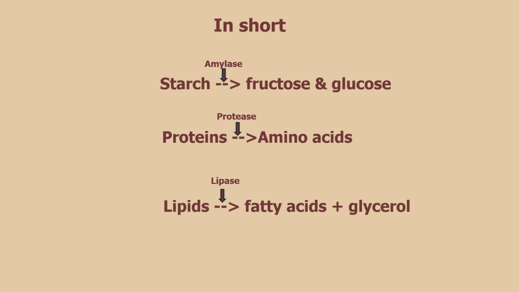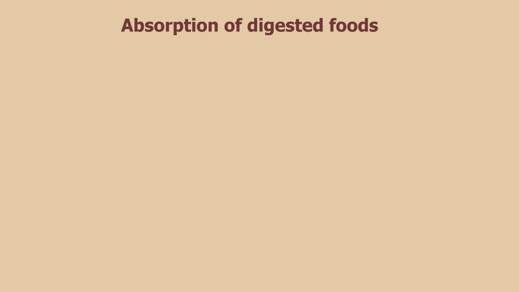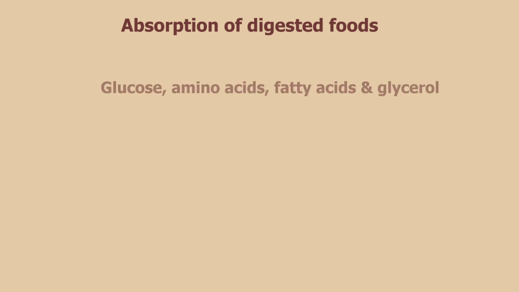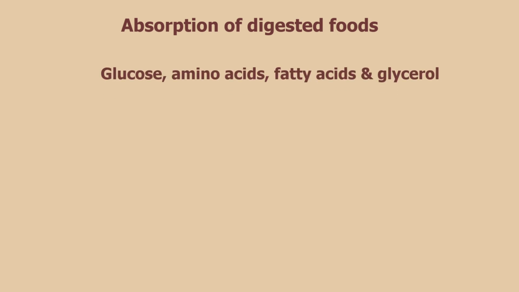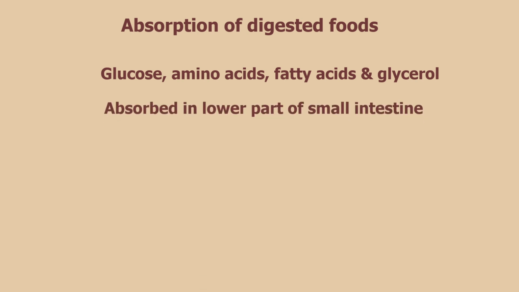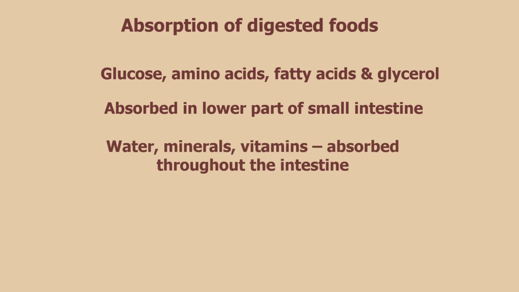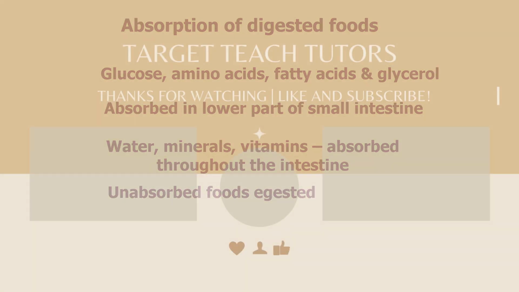Finally, we will explore what happens to the food after it has been digested. Digested foods are glucose, amino acids, and fatty acids and glycerol. They are absorbed in the lower part of the small intestine. Water, minerals, and vitamins are absorbed throughout the intestine. Unabsorbed foods are expelled through the anus.